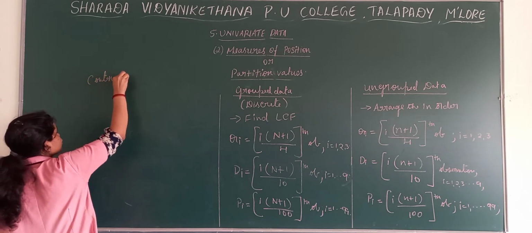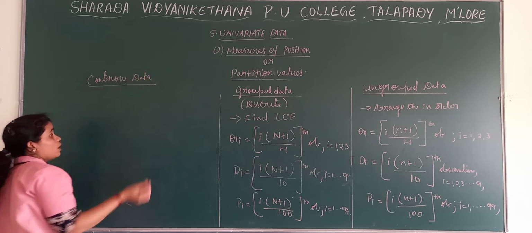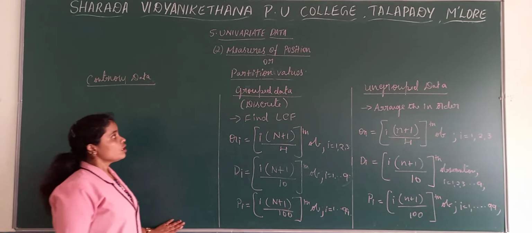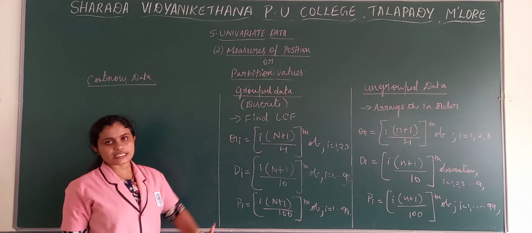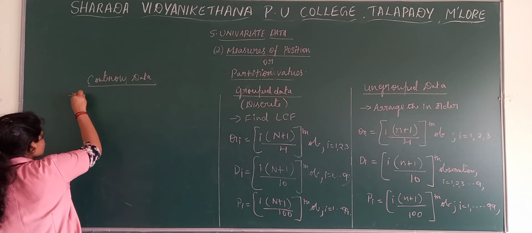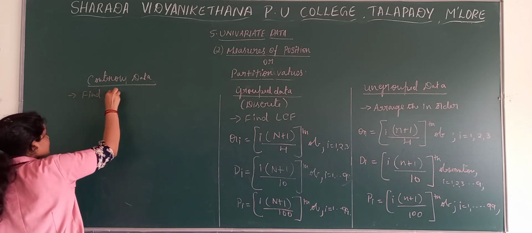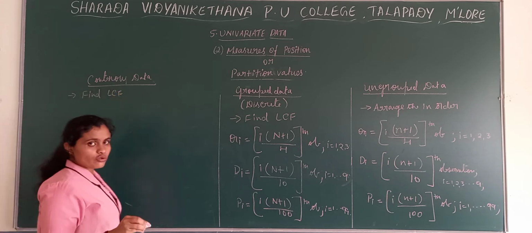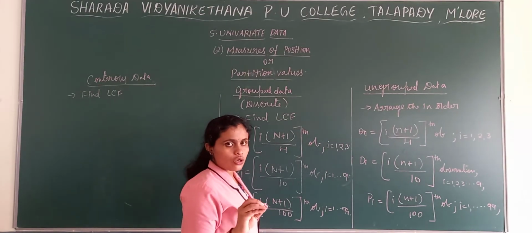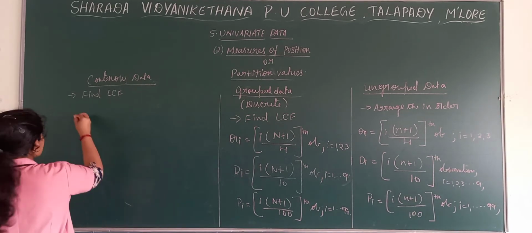If it is continuous data, what is the formula for quartiles, deciles and percentiles? And if it's a continuous series also, firstly you need to find X values. After finding out X values, then you need to find out their LCF.